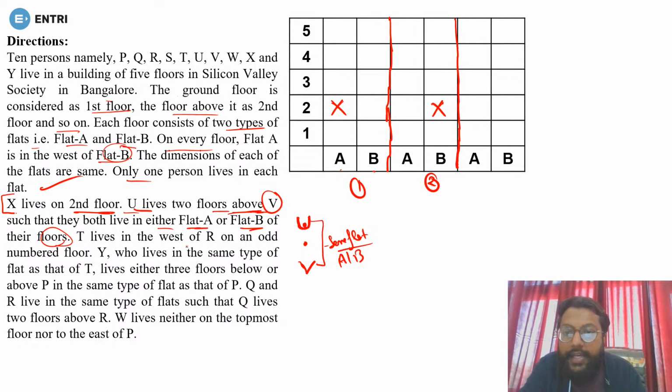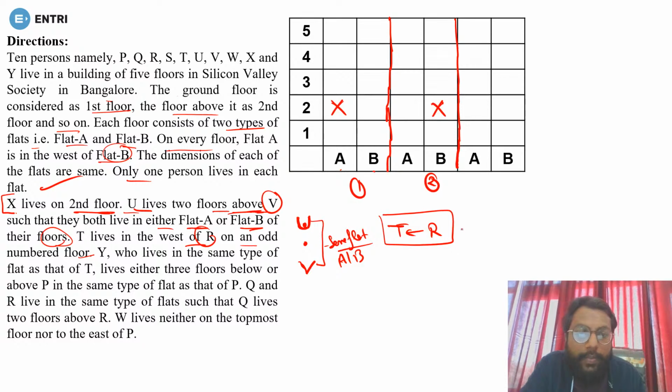Next, T lives in the west of R on an odd number floor. Now see, T must be in the west of R, yes or no? And both of them should be on an odd number floor, that is either first, third or fifth, yes or no? Done. And if T is in the west of R, they must be on the same floor, otherwise it is not possible to be in the west of someone. Okay, next.